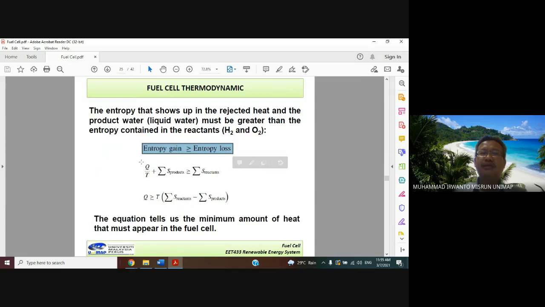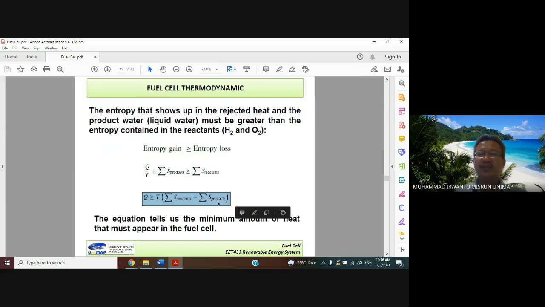This formulation can be given like this: Q over T, plus sigma S products, is higher than or equal to sigma S reactants. Or we can write Q is higher than or equal to T multiplied by sigma S reactants, the entropy of the reactants, minus sigma S products, the entropy of the products.